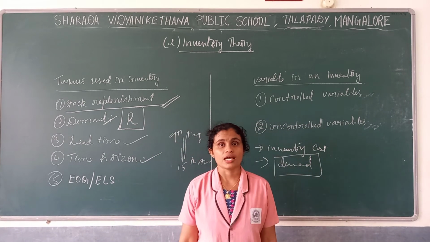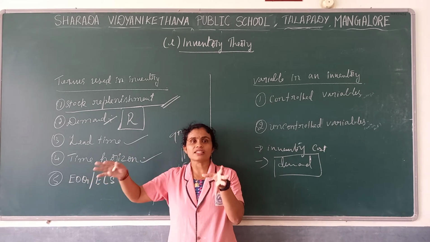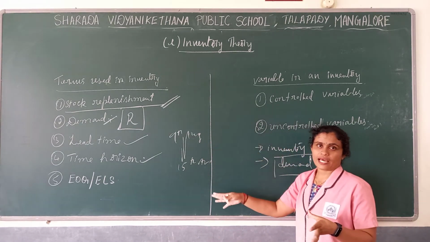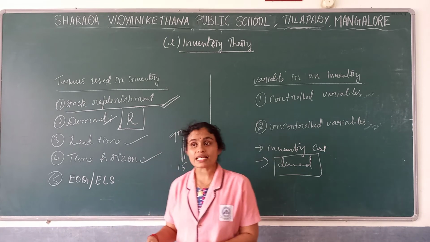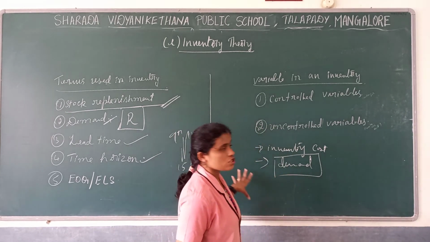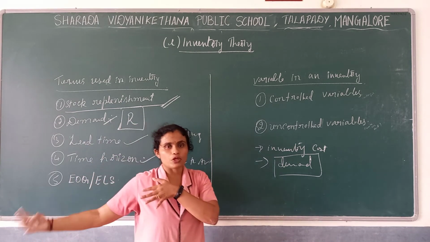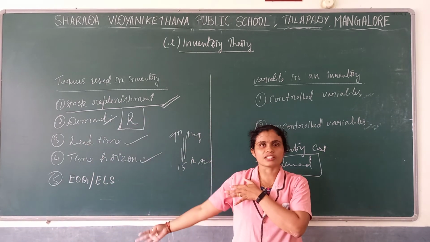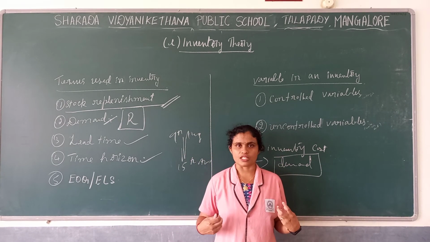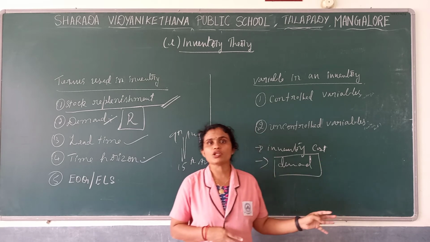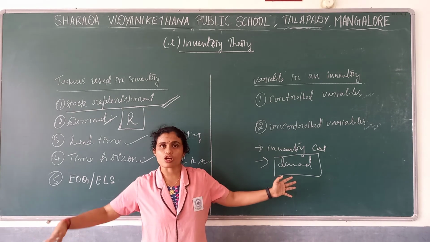Then time horizon. Time horizon means the particular period. For what period we plan this entire inventory, that we call time horizon. We are maintaining a particular stock. Now we have to produce something, it may be mask or sanitizer. Now we are purchasing raw materials, and we will know till what time we have to maintain this inventory, when the production is going to start,